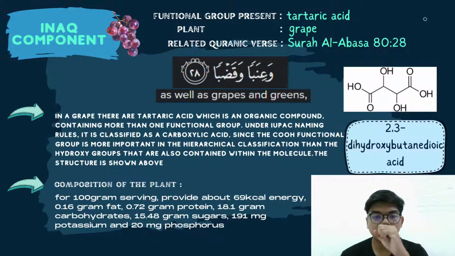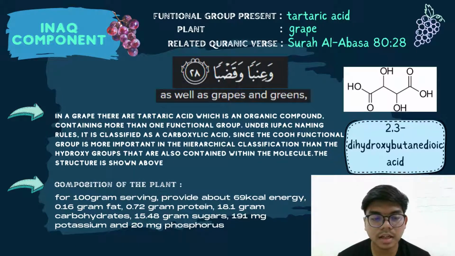The composition per 400 gram serving provides 69 kcal energy, 0.16 gram fat, 0.72 gram protein, 18.1 gram carbohydrates, 15.48 gram sugar, 191 milligram potassium, and 220 milligram phosphorus.